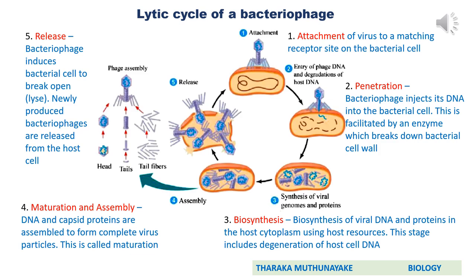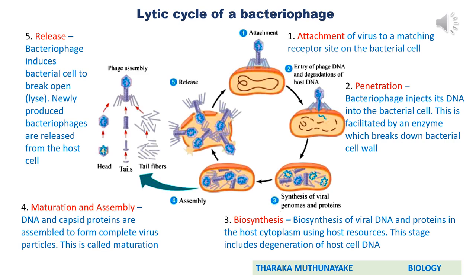To do that, they move to the third stage, that is biosynthesis. During the biosynthesis stage, as the first step, the bacterial DNA or the host DNA is degenerated. Then the viral DNA or viral RNA can take over the control of the host cell. Then two main other events happen in the biosynthesis phase.